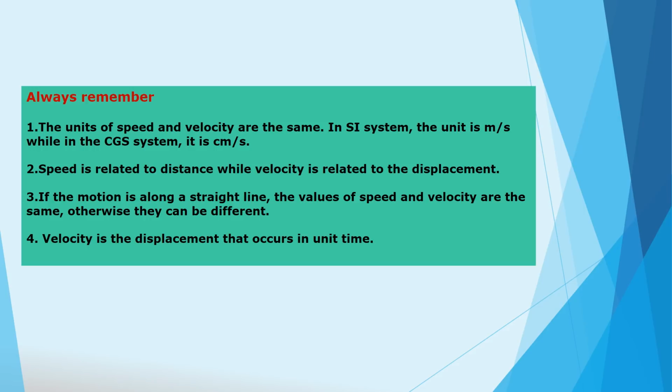Speed is related to distance, while velocity is related to displacement. If the motion is along a straight line, the values of speed and velocity are the same. Otherwise, they can be different. Velocity is the displacement that occurs in unit time.